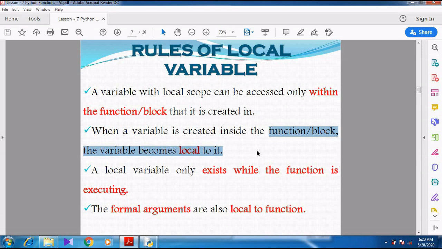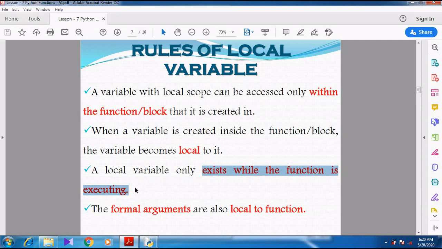It is not a global variable. We cannot use that variable throughout the program. We can use it only inside the particular loop or inside the function. Then, a local variable only exists while the function is executing. Its lifetime is only within the function. Whenever the function or the loop is executing, the variable will also be in execution.